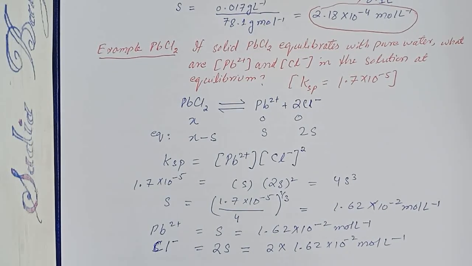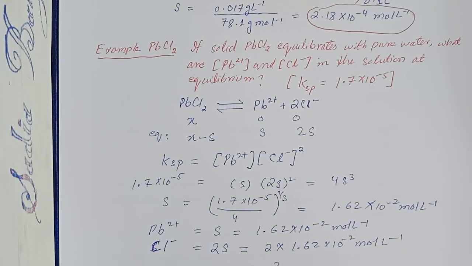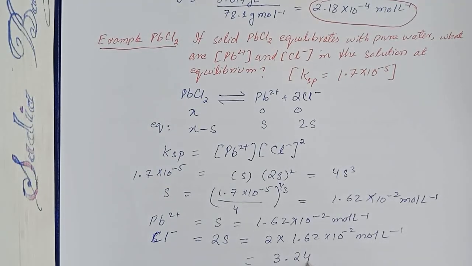So the concentration is 3.24 into 10 to the power minus 2 mole per liter.